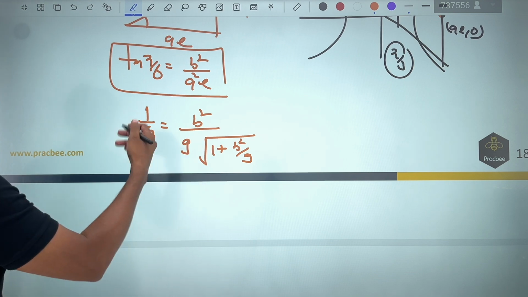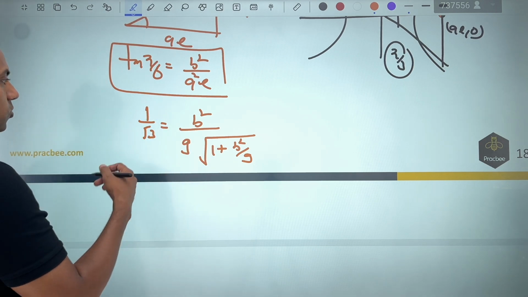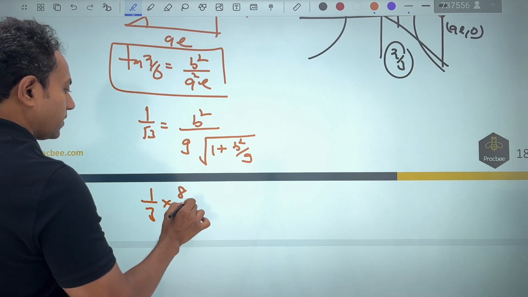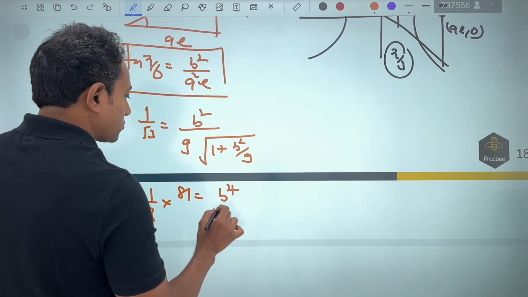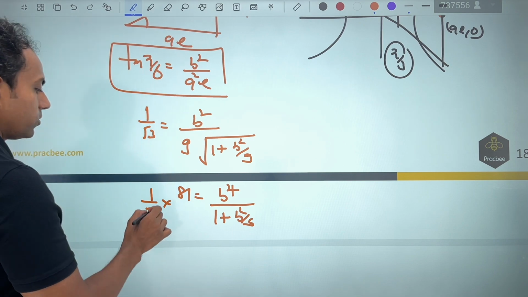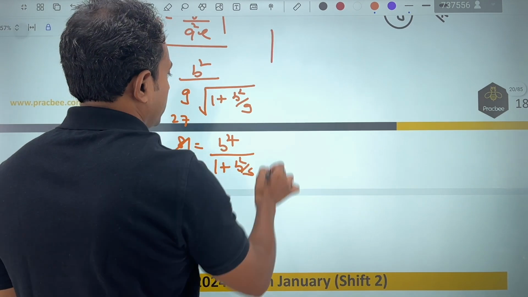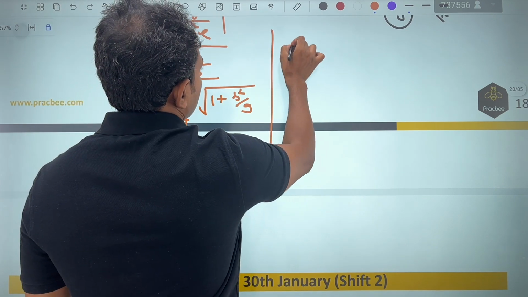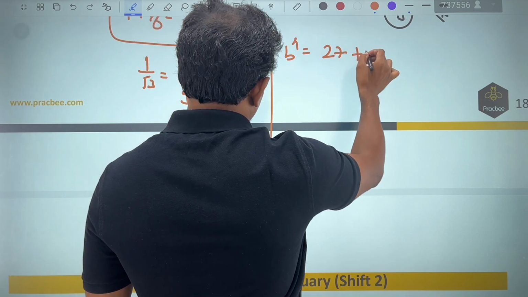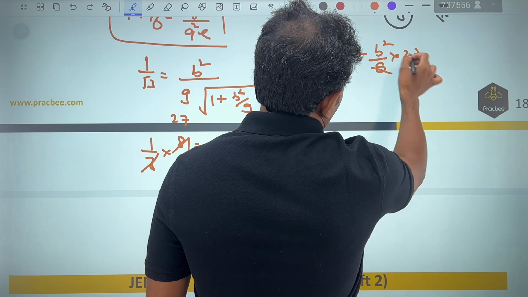Now if I simplify this, I will be able to get the value of b square. So for doing that, we'll have to put a square over it. So this becomes 1 by 3 into 81. This will become b raised to the power 4. This will become 1 plus b square by 9. If I do it so, this will become 27. Let us cross multiply and check what is happening. So b raised to the power 4 will be equal to nothing but 27 plus b square by 9 into 27. This will become 3.